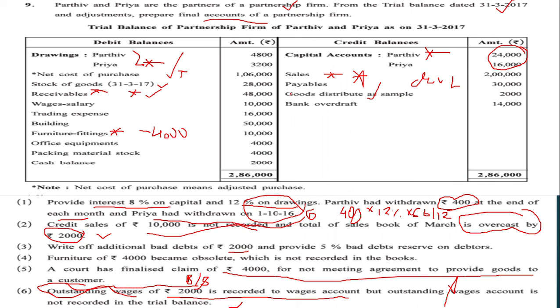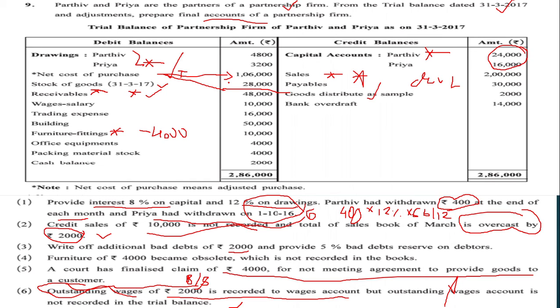It's simple. We will be deducting this amount from the net cost of purchase. This is 1,06,000, because it is just like the net cost of purchase. What is the cost of purchase? It is the total cost of the purchase and the expenses incurred for that.